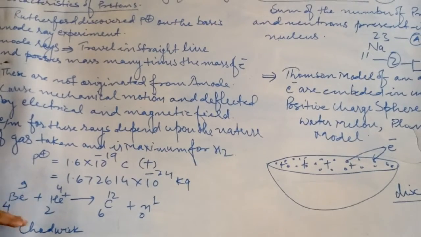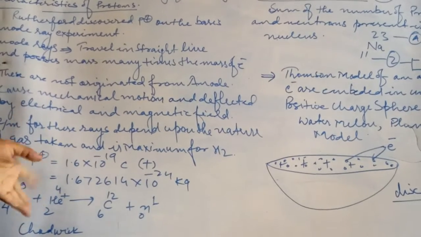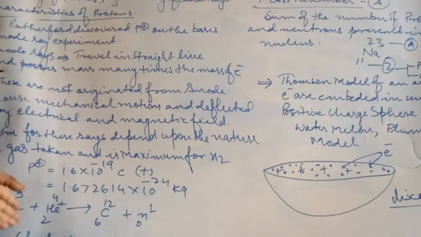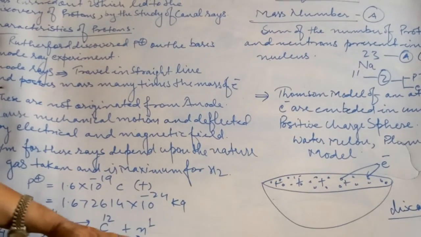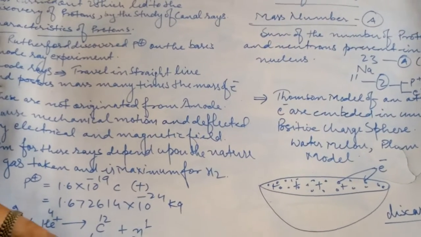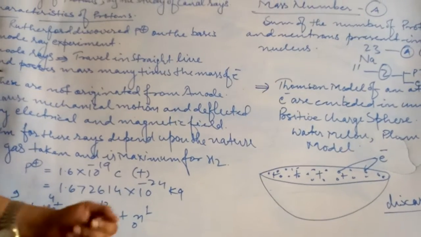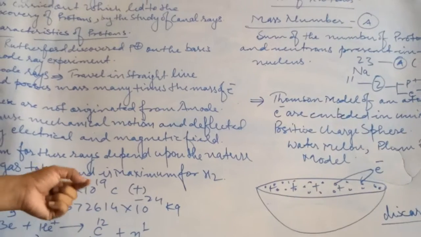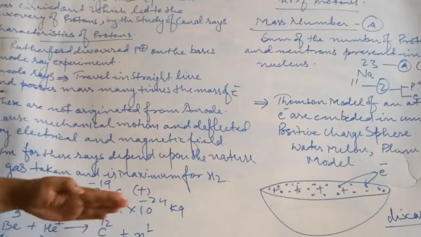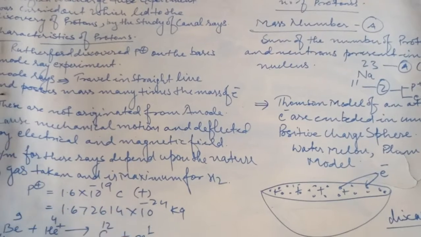So the discovery of the neutron was led by James Chadwick when he bombarded alpha particles over beryllium metal. The neutron is neutral, therefore its charge is 0, but its mass is quite similar to that of the proton, slightly higher, 1.67492 × 10 raised to minus 24 kg.